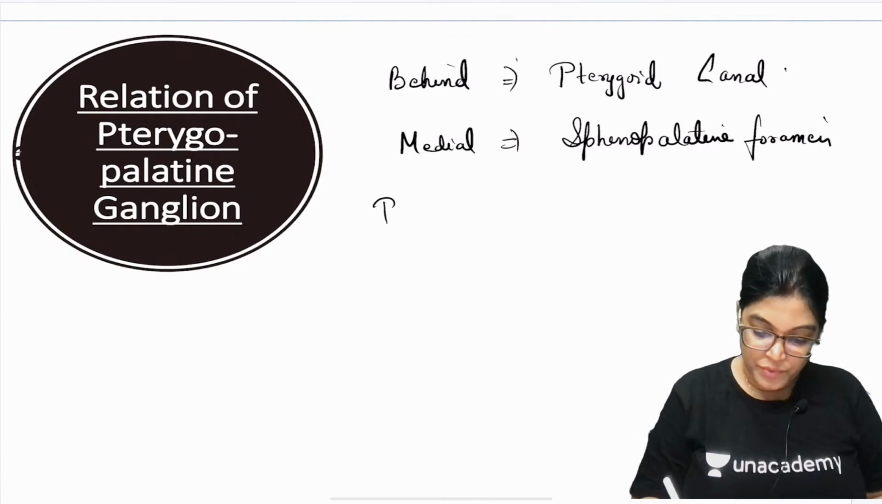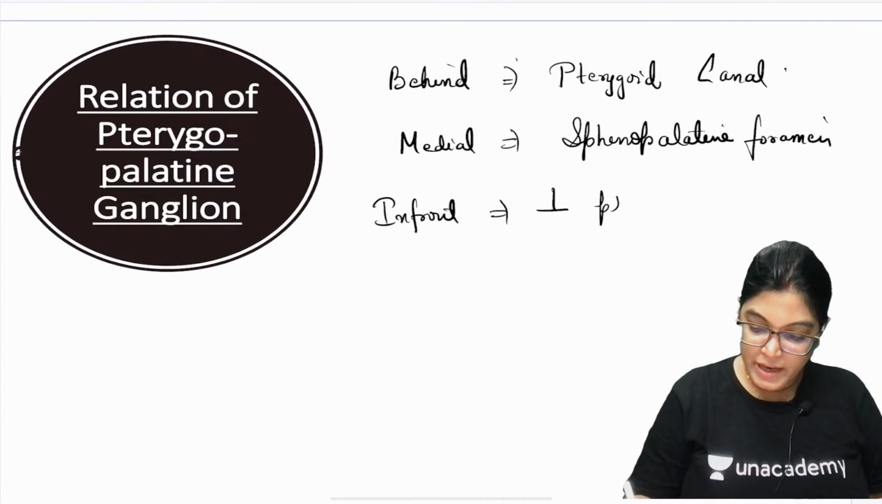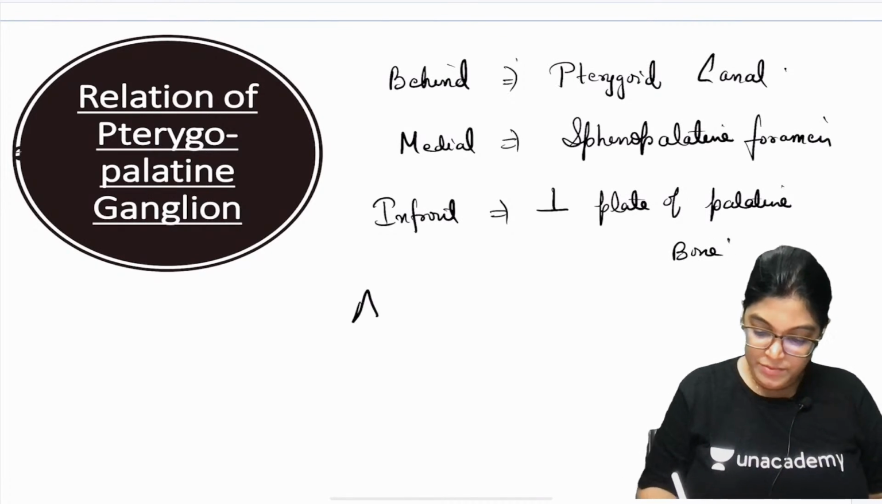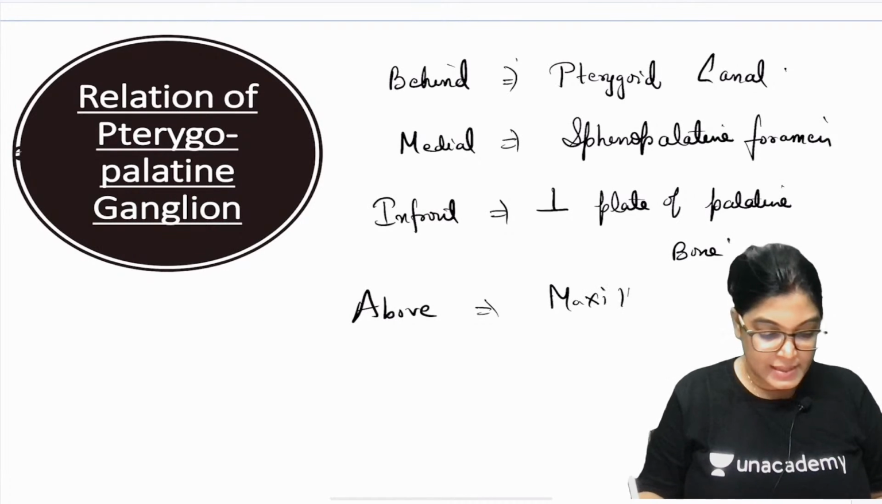sphenopalatine foramen in front. What lies in front? Perpendicular plate of palatine bone. What lies above? Which structure is holding this above? We have seen in the diagram, maxillary nerve.